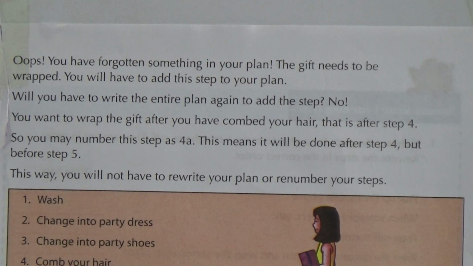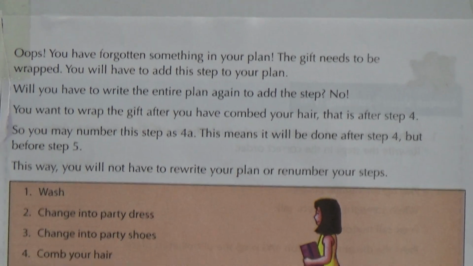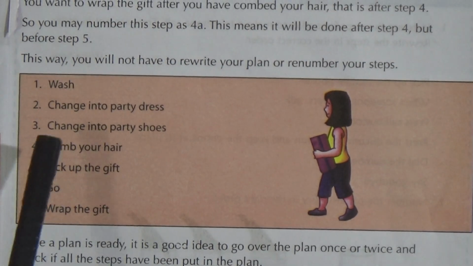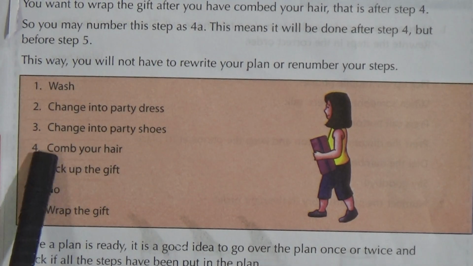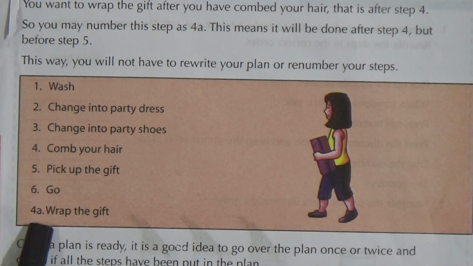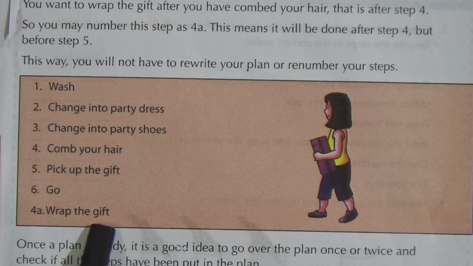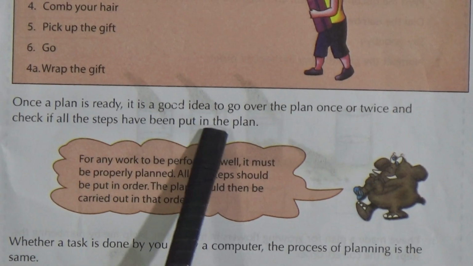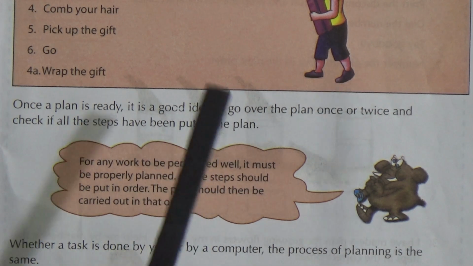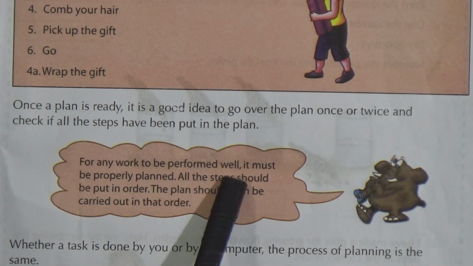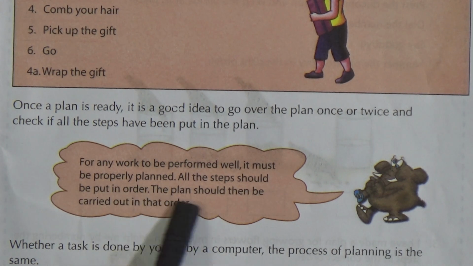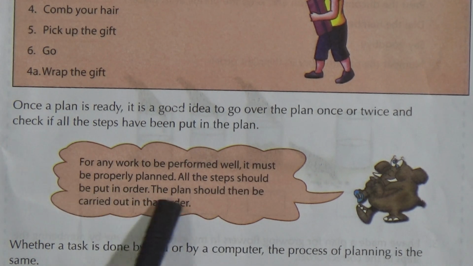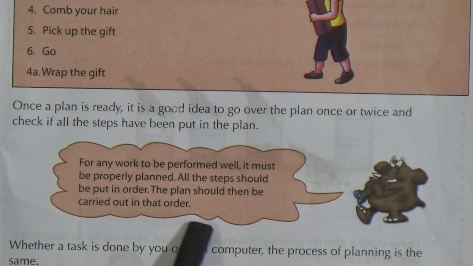So let's see what the plan is now. 1, 2, 3, 4 are the same, then 5, 6. So as the new step will come after number 4, it is numbered 4A. Number 4A step is wrap the gift. So once a plan is ready, it is a good idea to go over the plan once or twice and check if all the steps have been put in the plan. For any work to be performed well, it must be properly planned. All the steps should be put in order. The plan should then be carried out in that order.